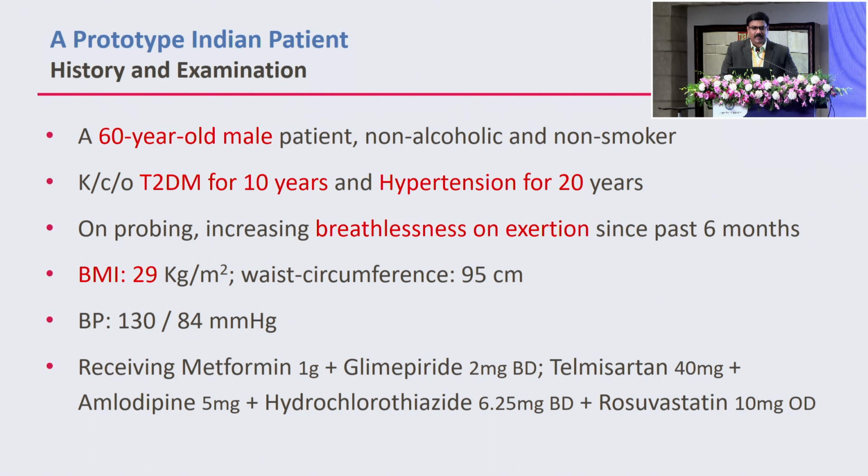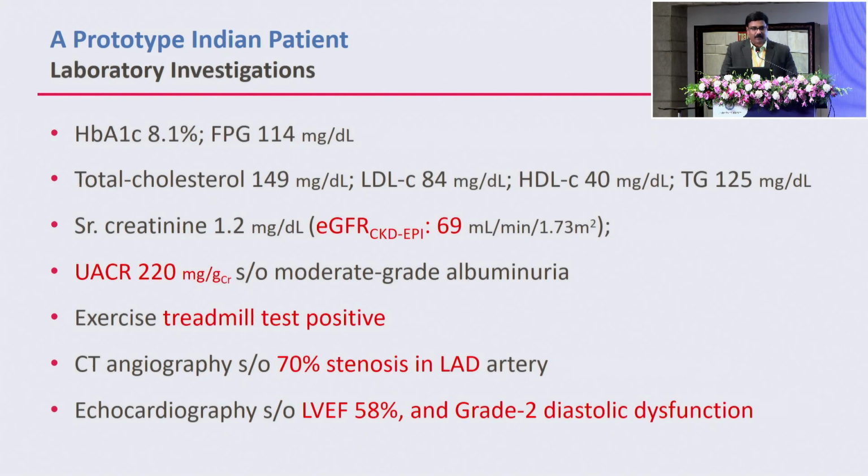A 60-year-old male, diabetic 10 years, hypertensive 20 years, breathlessness on exertion, obese, BP fair control, the usual drugs, EGFR is 69, urine albumin creatinine ratio 220, TMT positive, CT angio showed a 70% lesion. So because of breathlessness, echo was done, EF was 58% and they've reported as grade 2 diastolic dysfunction. So essentially you have obese, diabetic, and you also have a renal involvement and coronary artery disease.